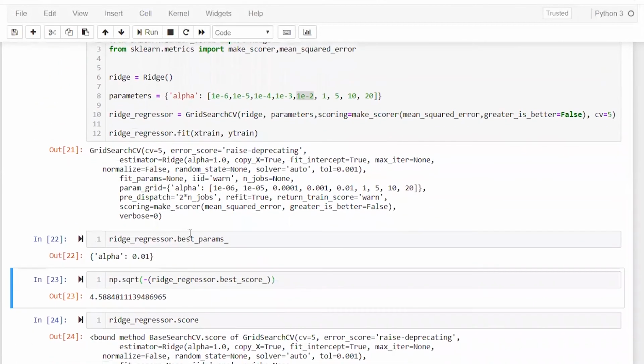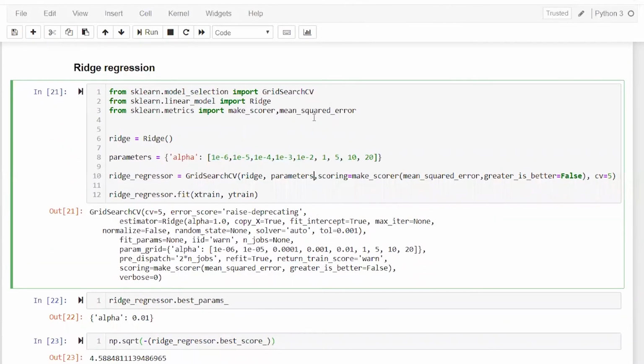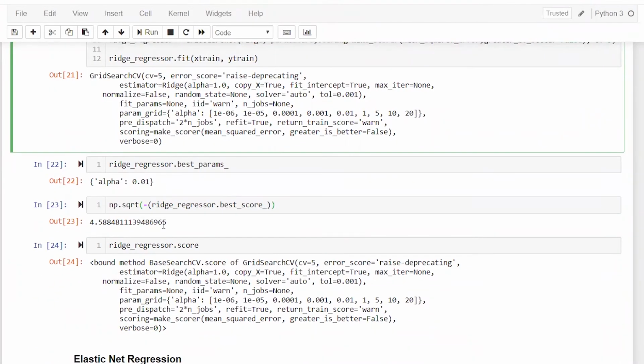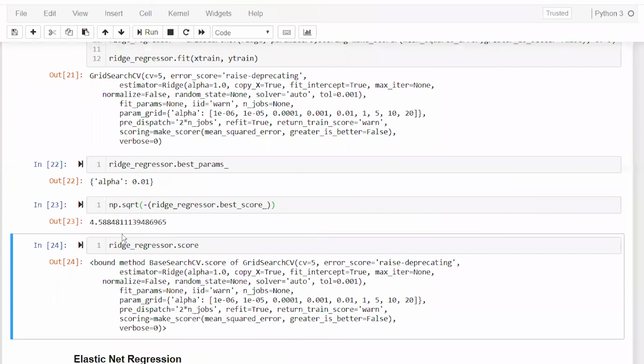This is an industry-level thing. Whenever you are doing any data set, you have to follow these steps. When you are applying ridge, you have to get the best parameters, you have to run this, and then you have to check whether your score is improving or not. These things you have to do.